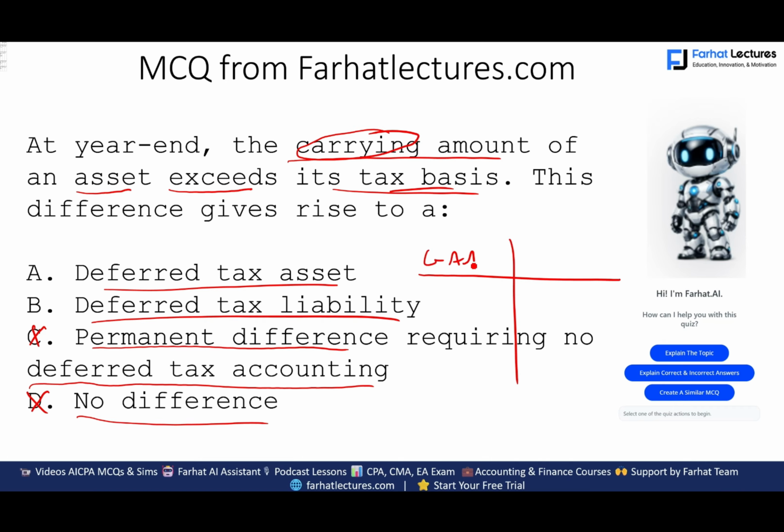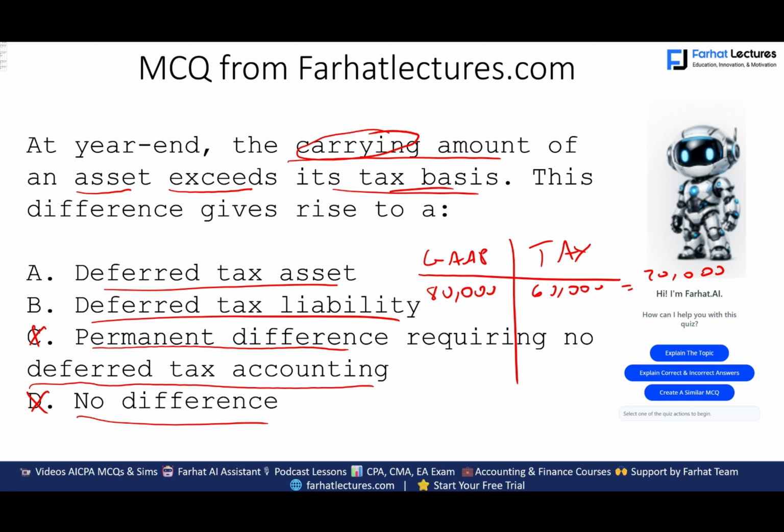So GAAP, I have 80,000 as a book value. For tax, I have 60,000. So GAAP is greater. How much is it greater by? 20,000. If my GAAP is greater, what does that mean? It means this asset was already reduced by an additional 20,000. And because it was reduced, what did I do with that reduction?